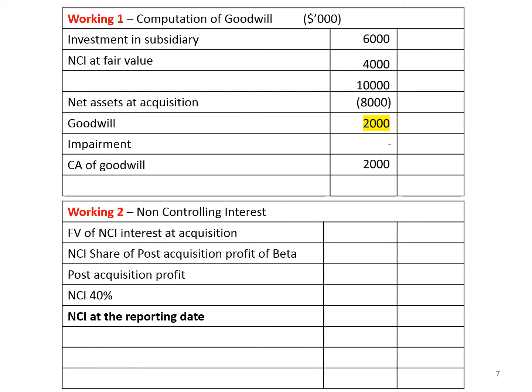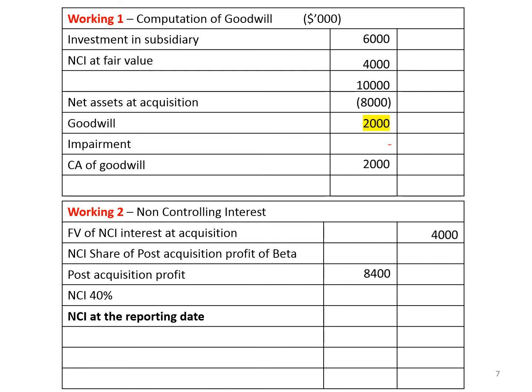Then second working is non-controlling interest. There are different approaches to compute non-controlling interest. So we'll first identify what is the non-controlling interest as of the date of acquisition. As of the date of acquisition, the fair value of non-controlling interest is 4,000. To this, we should add non-controlling share of interest in Beta's post-acquisition profit.